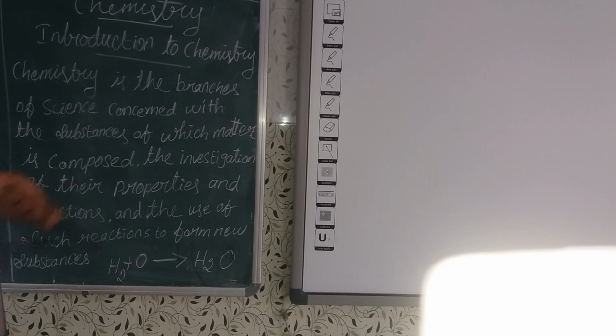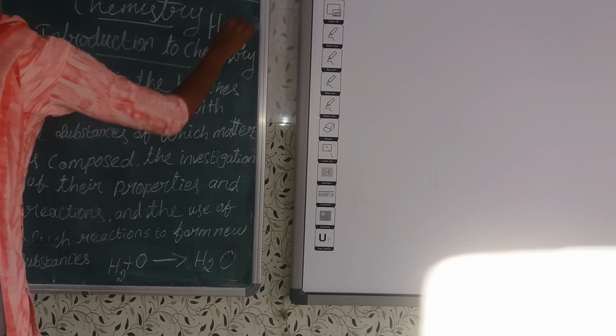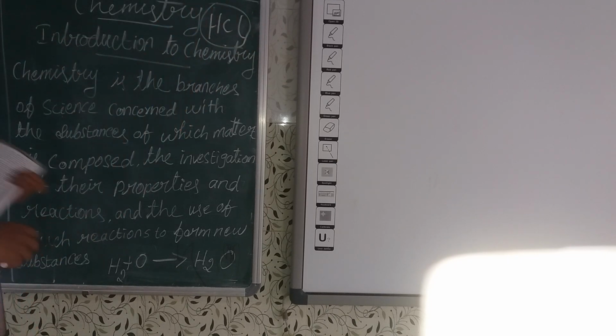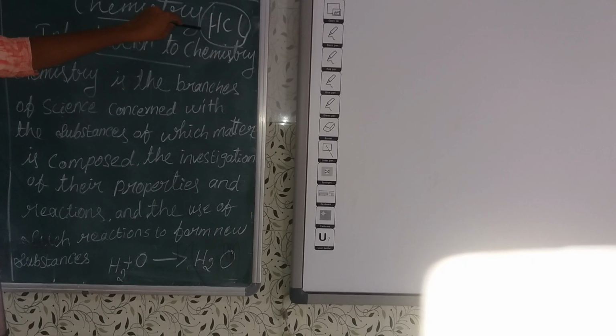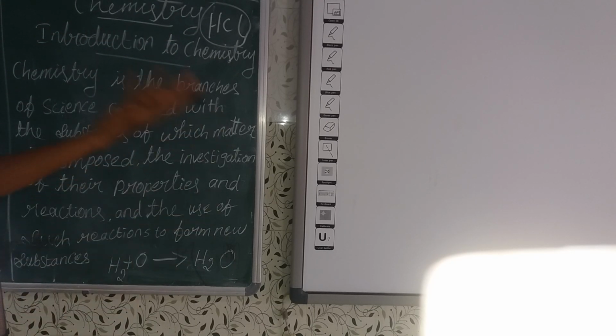What we eat reacts with the hydrochloric acid. After that only does it get digested. Then see respiration: we breathe oxygen in and release carbon dioxide outside. So there are also some reactions happening.